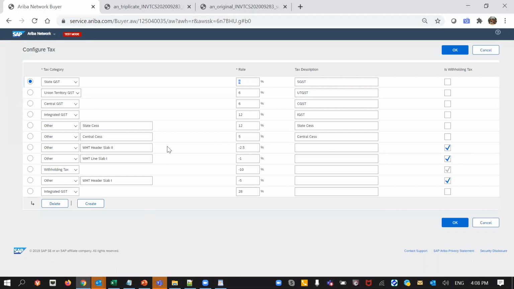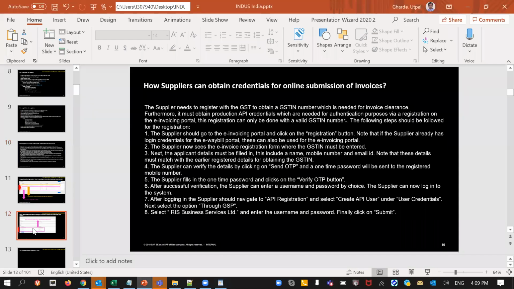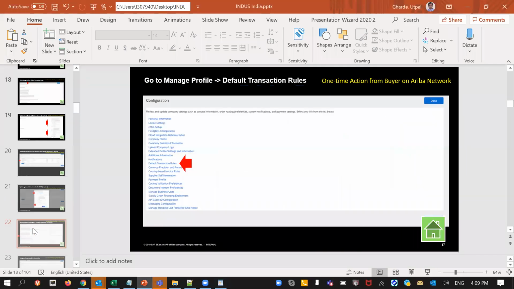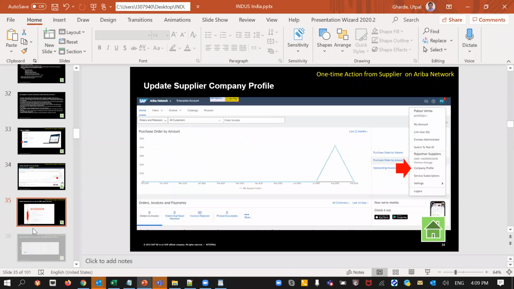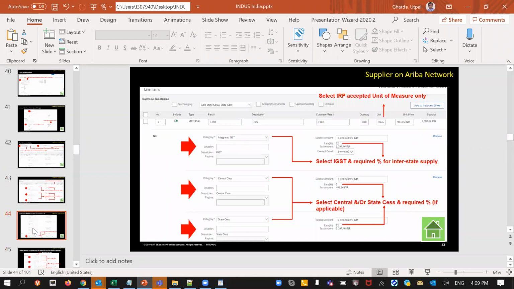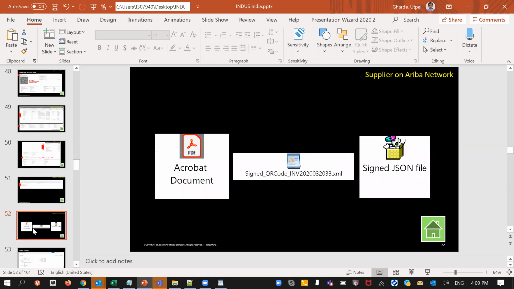If you are asking your suppliers to copy, or if you're asking the system to copy the taxes from purchase orders to invoices, that will be an automatic activity, and the information from the purchase order will be used in the invoices. Now, one thing for the interest of this group: there are a few invoices that we have provided here, and signed QR code XML.